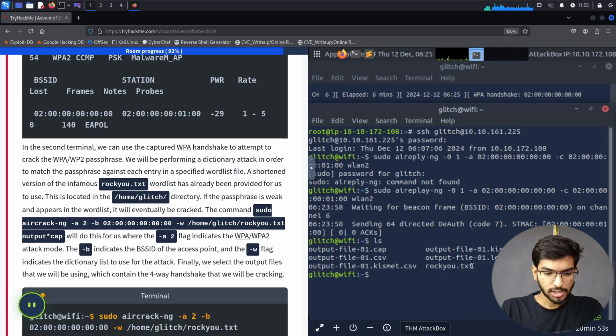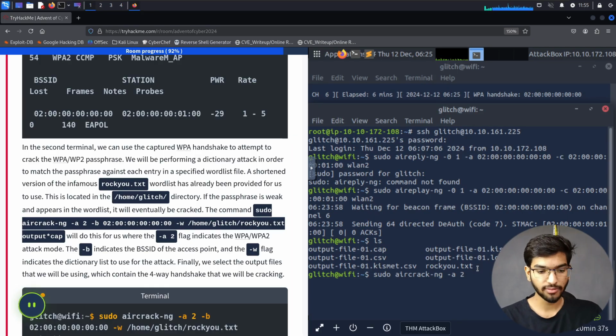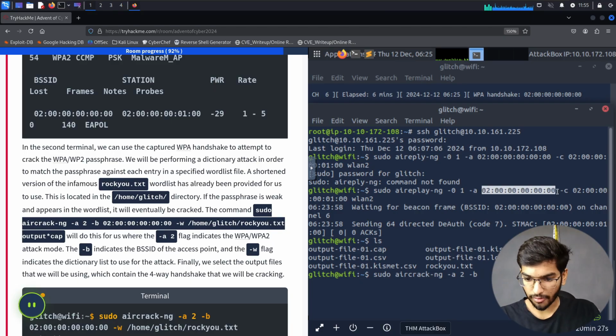Let's use the command sudo aircrack-ng, then -a2, which says that we're using the attack mode for cracking the password. And then let's say what is my BSSID which I need to be connecting into. We already have the BSSID of the router or the access point, so let's paste that in here. And then what is the file, or the word list, which I need to be using for cracking it.